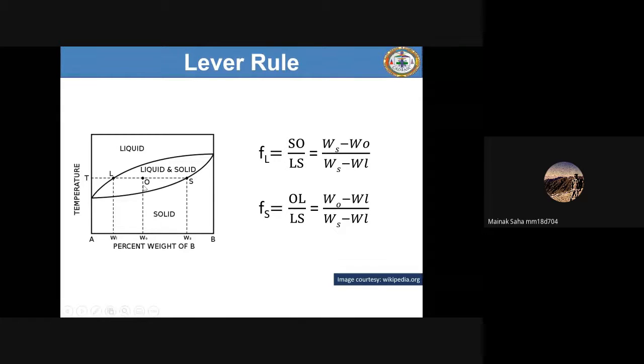The other thing, what change do you further observe in terms of composition? Composition of solid and liquid. Tell me. If we go down, then the liquid will decrease, and solid will also decrease. No, solid will not decrease.